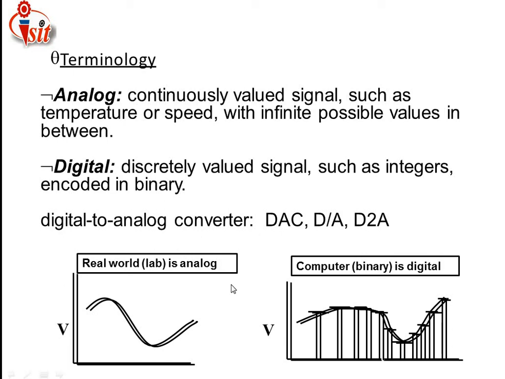Just see here, first of all the input signal from the real world lab is analog, and the computer which accepts the input signal works in binary or digital. Why are we calling it a digital system? Because the digital system is related only to 0 and 1, and binary, as the name itself indicates, means two numbers. What are these two numbers? These numbers are either 0 or 1. For that purpose, a computer can only understand the language of the binary or digital number system, represented in terms of digits, either 0 or 1.